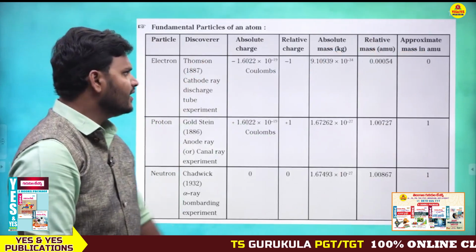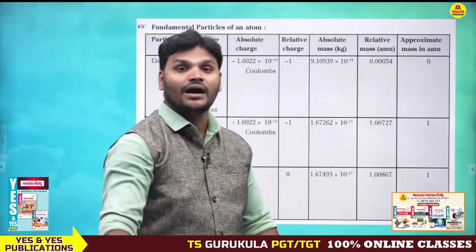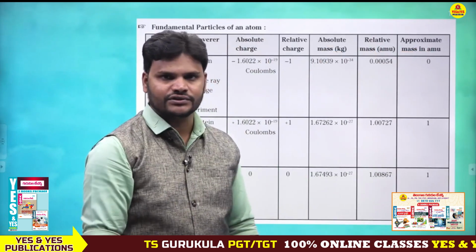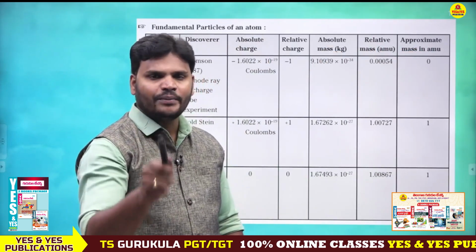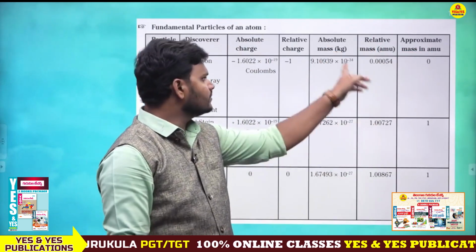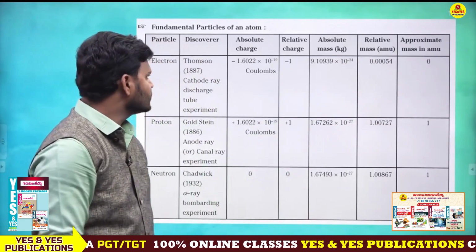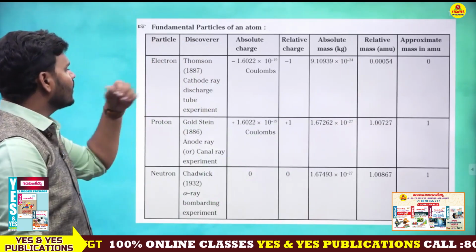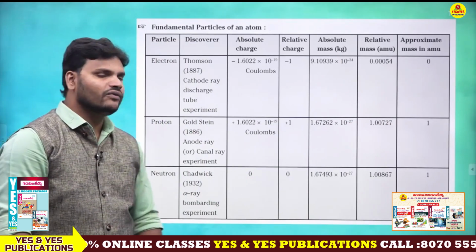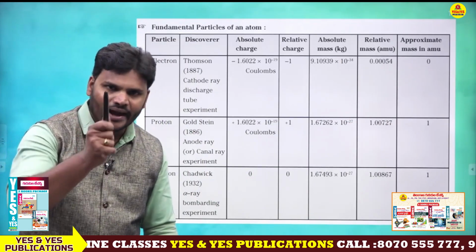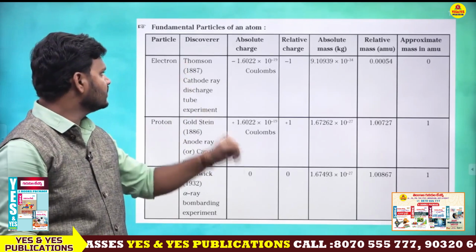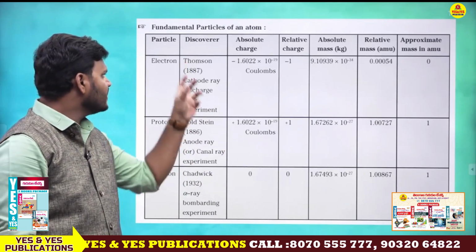Here AMU is nothing but atomic mass unit. Don't get confused. Next, kg is nothing but kilogram. Once again, the electron: who discovered the electron? The electron was discovered by J.J. Thomson.